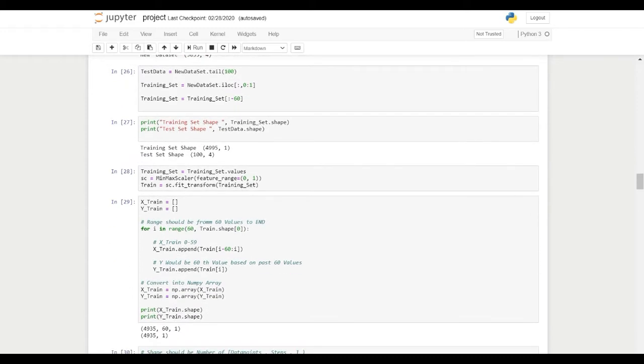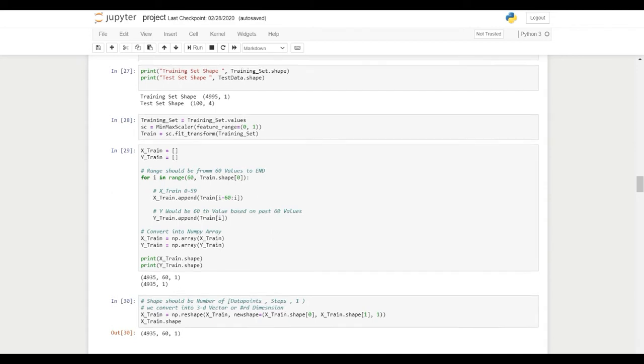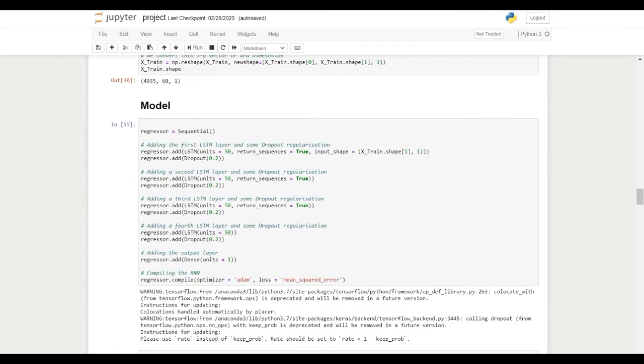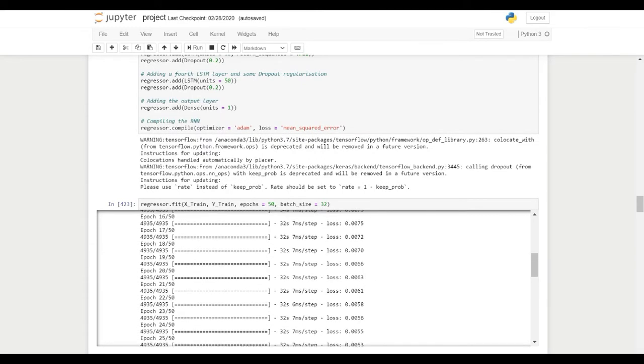We are going to train on the data set which we have selected, and then test. Regression sequential is used for arranging the data and predicting the values from the data source file, the present value, and we will predict the future value. Here the regression is going: x train, y train, 50 epochs, with a batch size of 32.